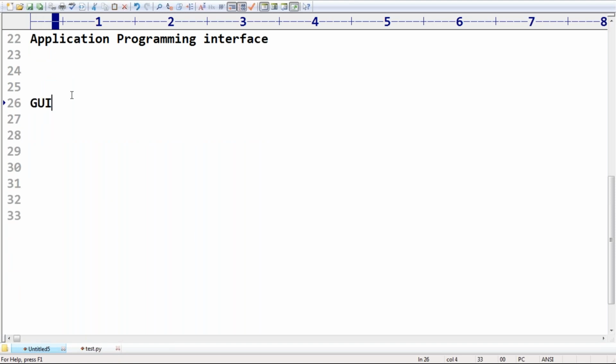That GUI itself is nothing but an interface. What is that GUI? Graphical user interface. Graphical user interface means what? Interface, right? So take very special care. To use the bank application, we use the ATM GUI screen. By using the ATM GUI screen, the end user can use the bank application. Similarly, by using a mobile keypad, we can access the functionality of the mobile.